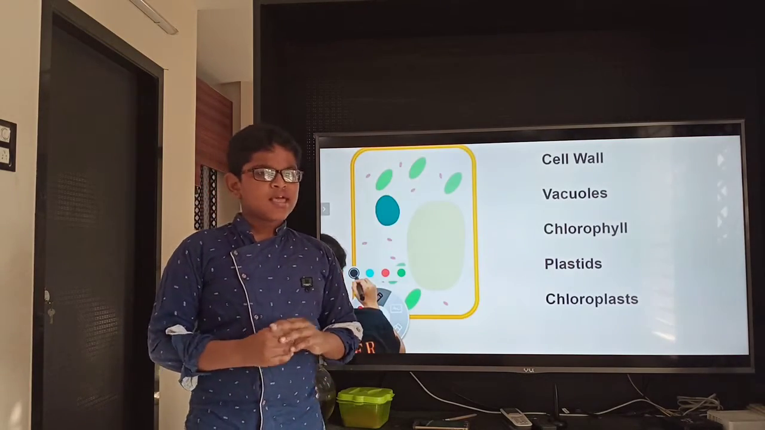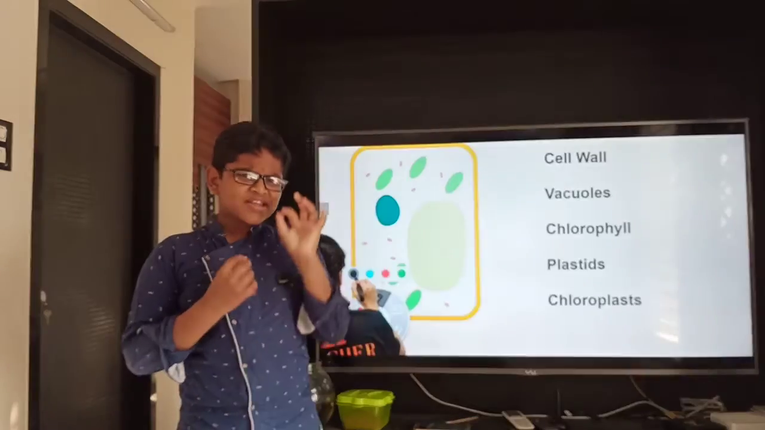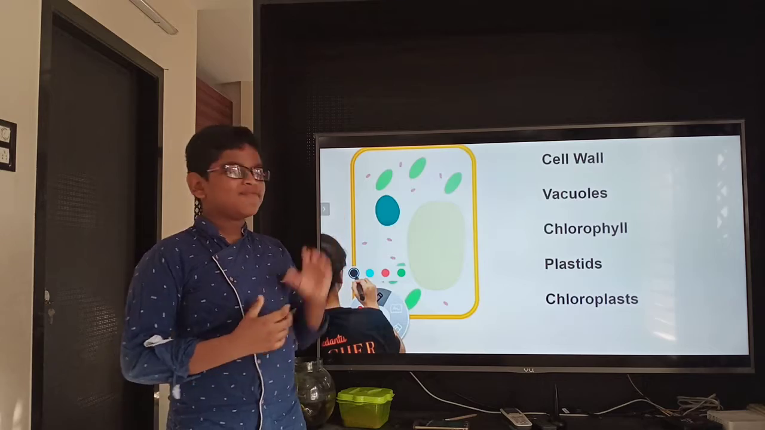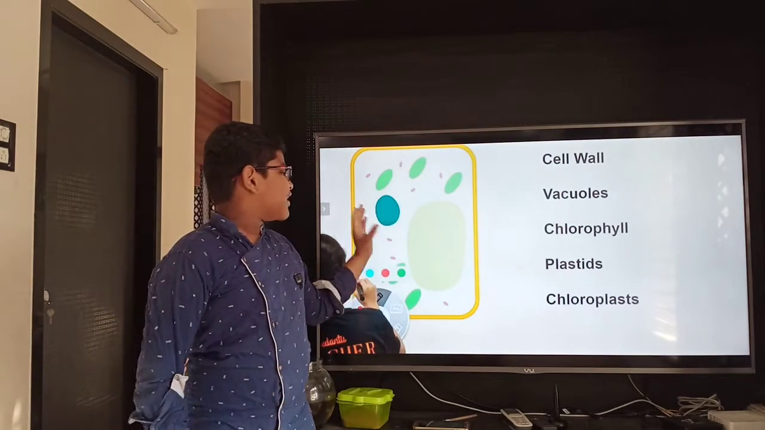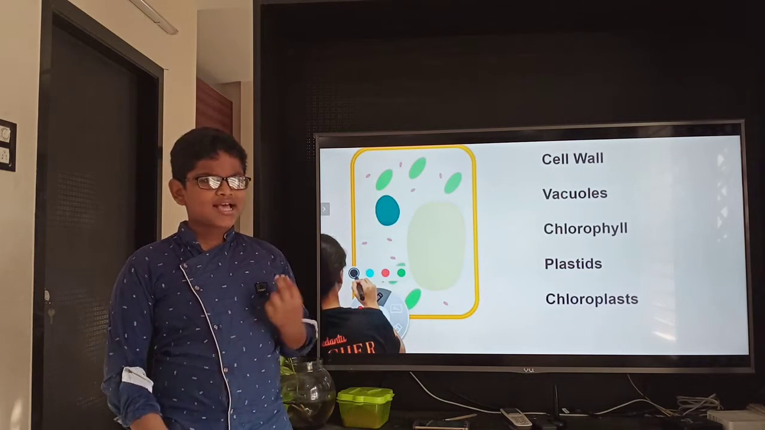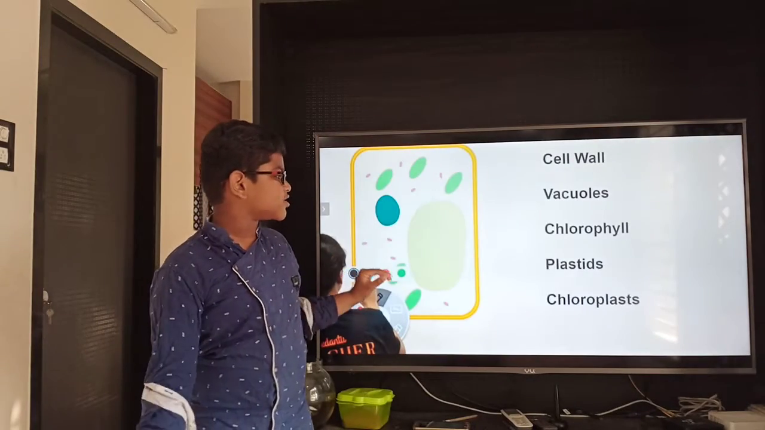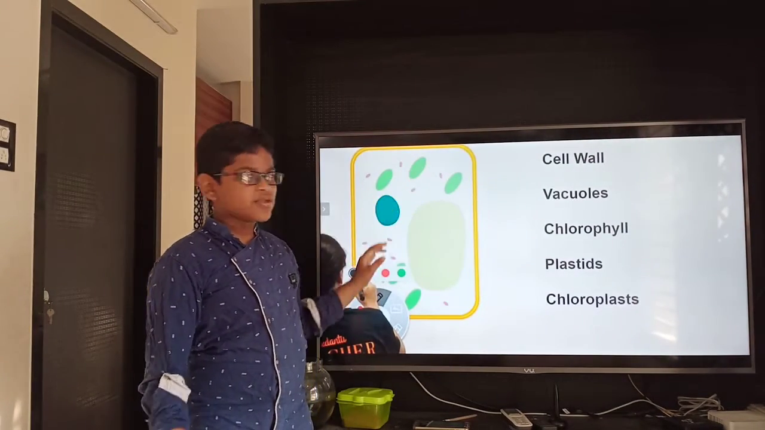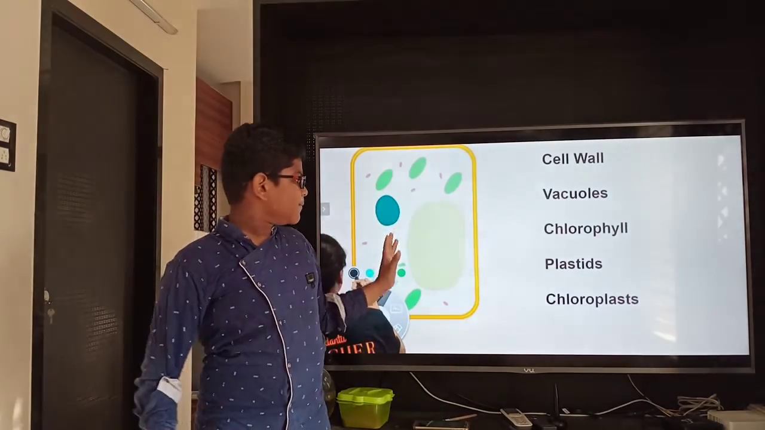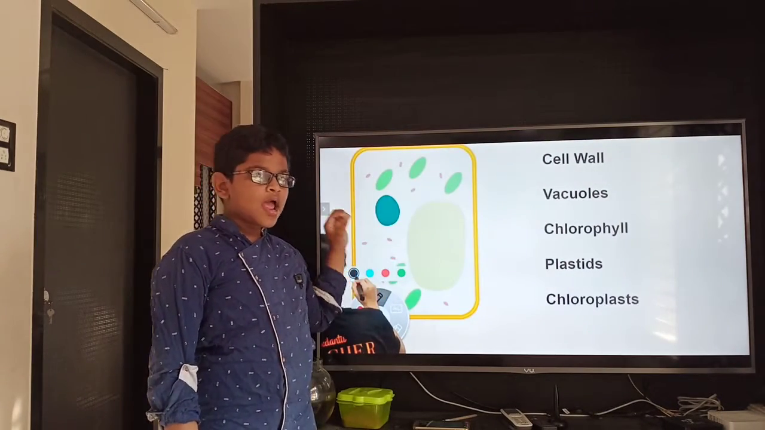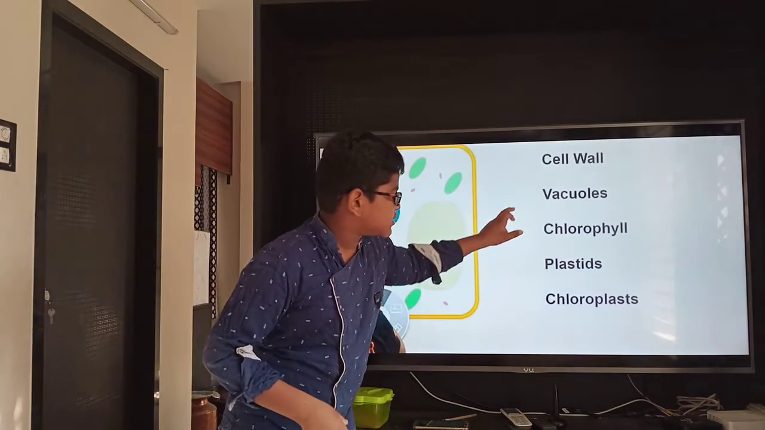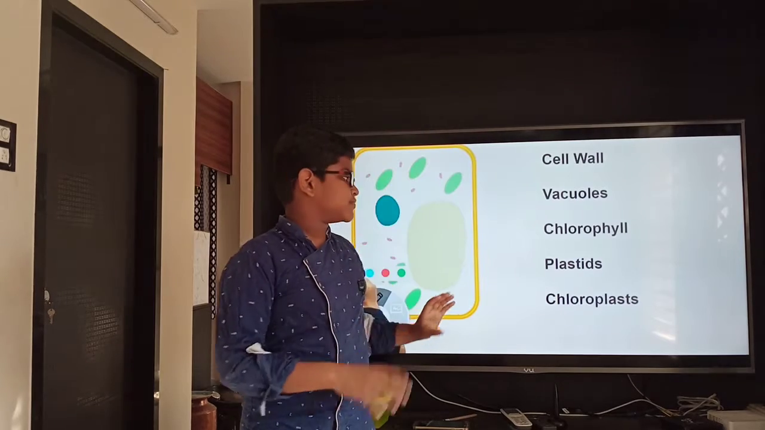Vacuoles. Animal cells store food or waste in these vacuoles. Animal cells also have these vacuoles but very tiny. But in the case of plant cells, vacuoles are very large, up to half of the plant cell. So plant cells can store their food and also their waste in vacuoles. These are not present in animal cells.